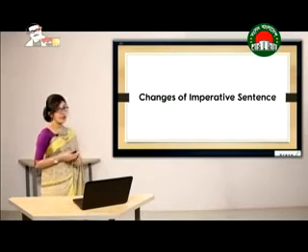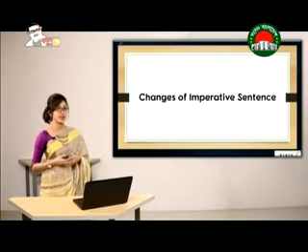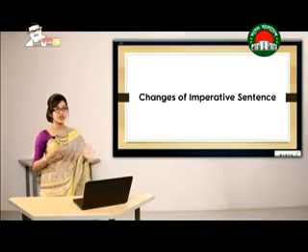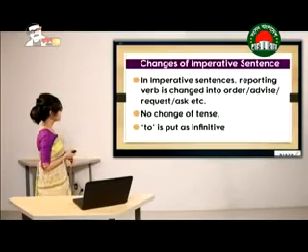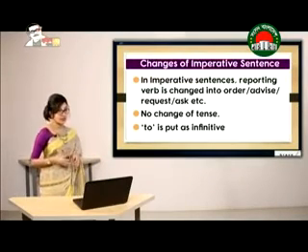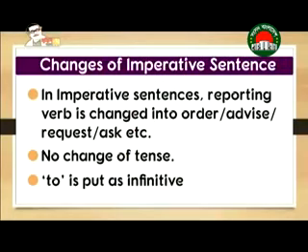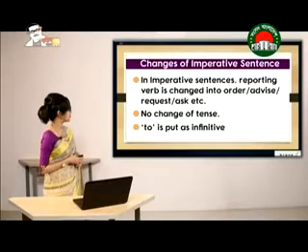Now, how are imperative sentences going to be changed from direct to indirect speech? Let's look at the rules in brief. An imperative sentence's reporting verb is changed into order, advise, request, or ask.